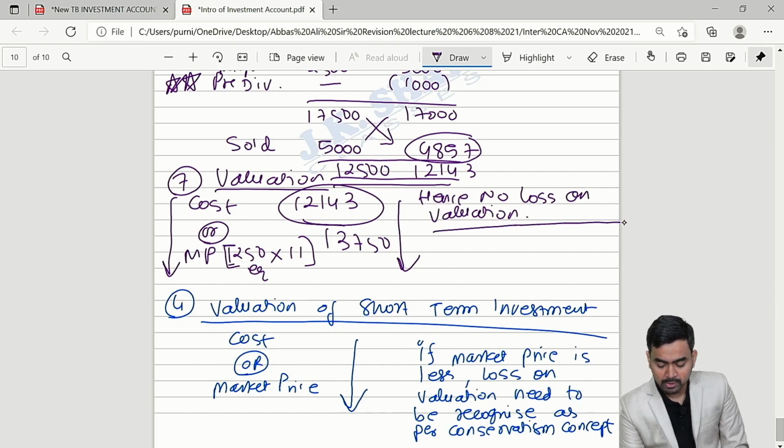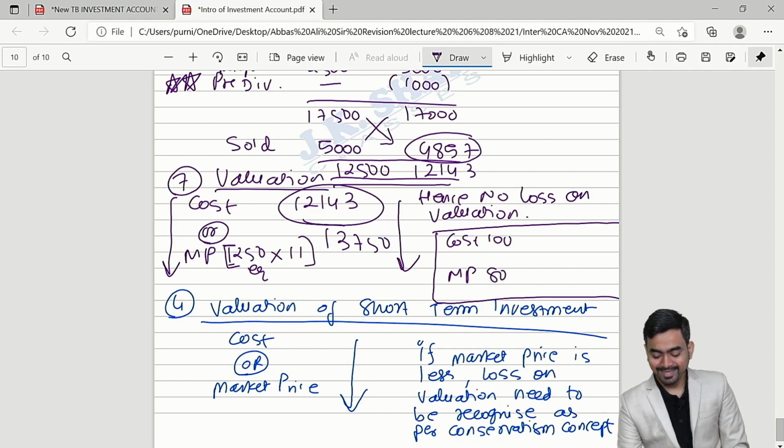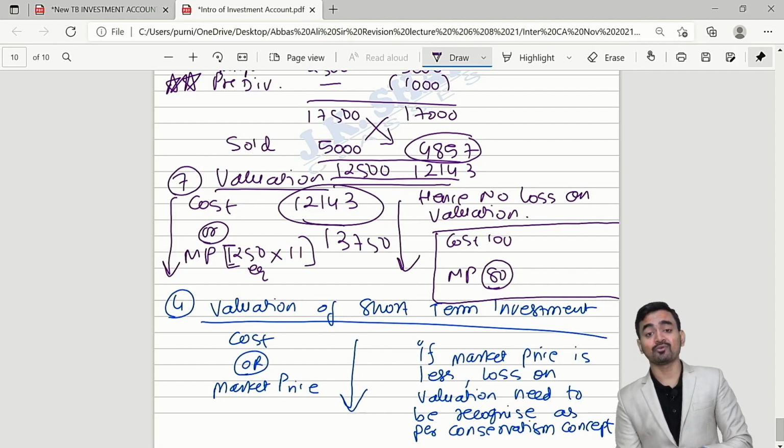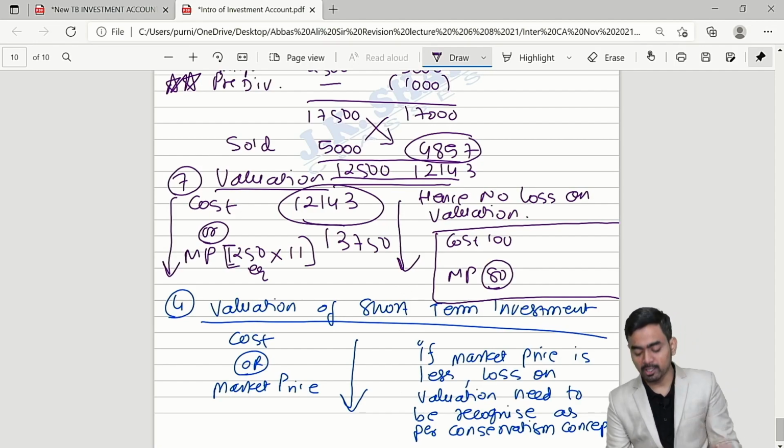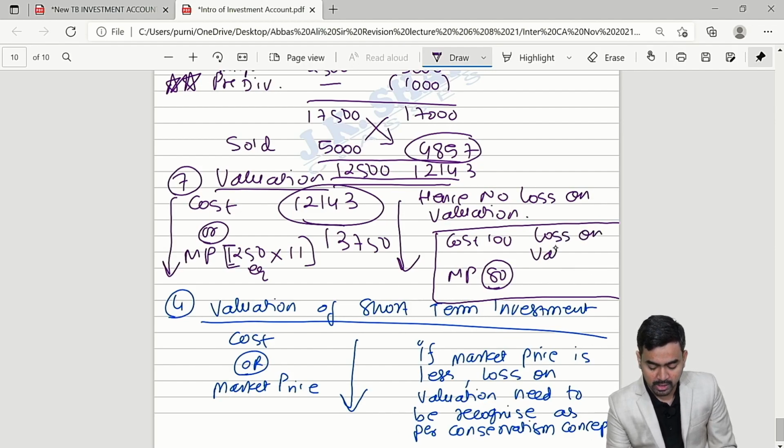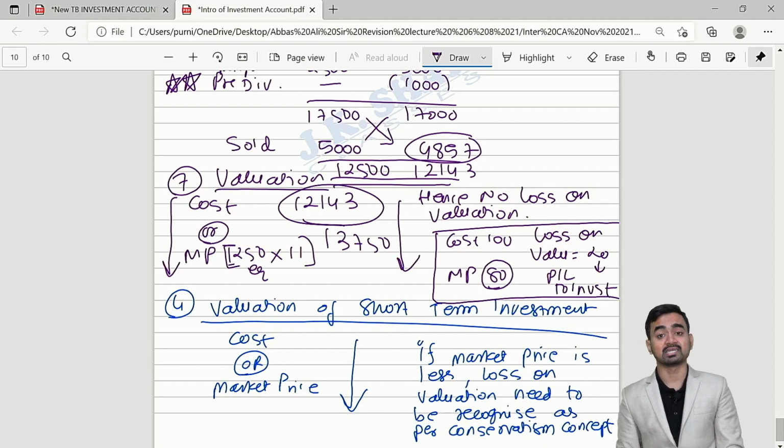But my dear students, small point of discussion, if the cost is 100 but the market price is 80, so it should be valued at market price. It means now you have to reduce your cost by 20 rupees. So you will get loss on valuation 20 rupees, and the journal entry, it is loss, so PL account debit to investment account. Is it clear?